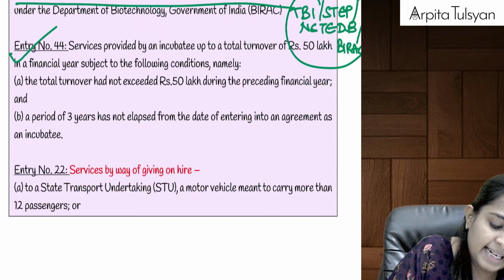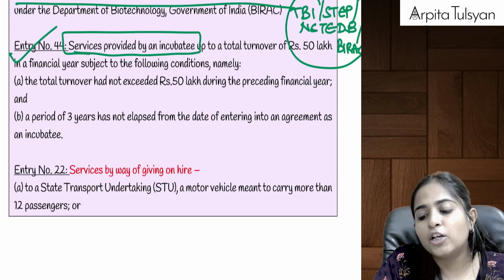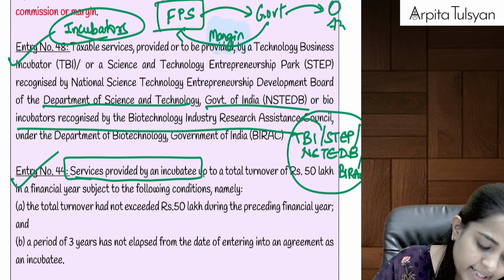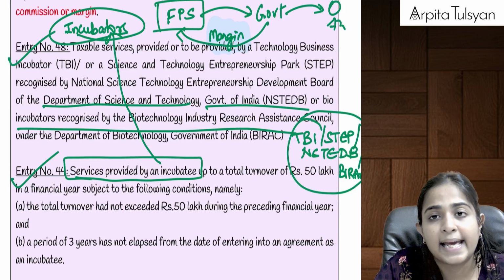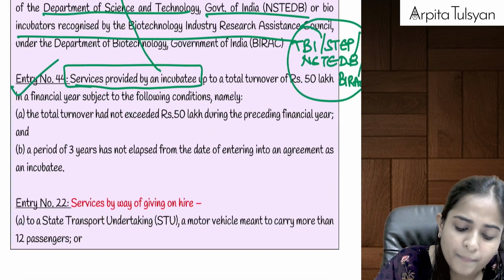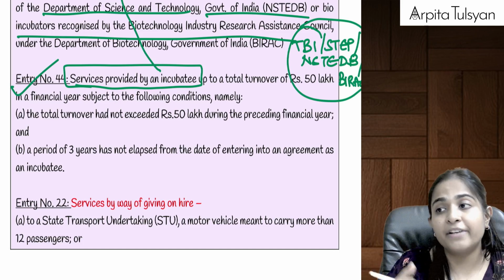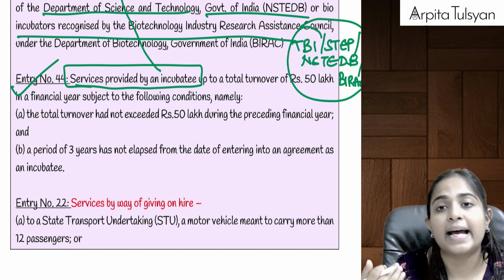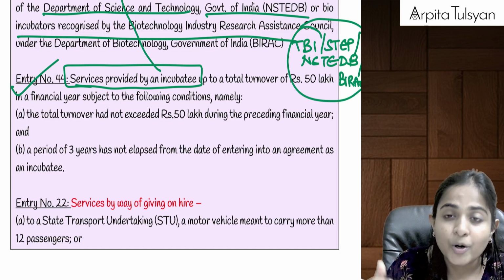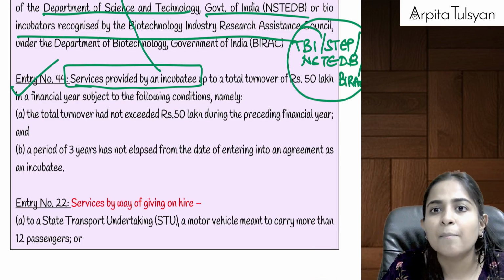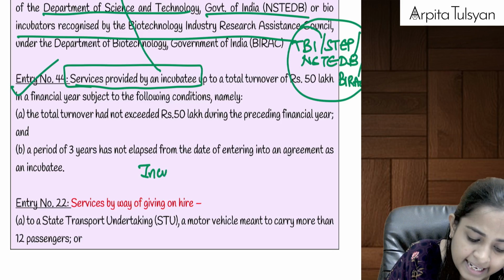Next they are telling any services provided by incubatee. Incubatee is someone who is registered with the incubators, who is taking help from the incubators. Incubatee is nothing but your new startup. If startups are taking efforts and trying to find out something new, and further helping some companies. Let's say there is an incubator.